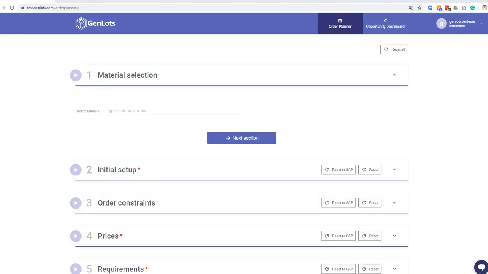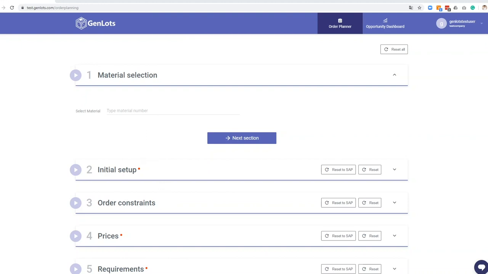So here we see our main product, the Order Planner. The Order Planner is a cloud-based application that we offer to industrial companies that need to order raw materials. But let's take a very concrete example now. Let's say you are Charlie and you're an order planner working in a chocolate factory. So in your chocolate factory, you need to order pure cacao extract.